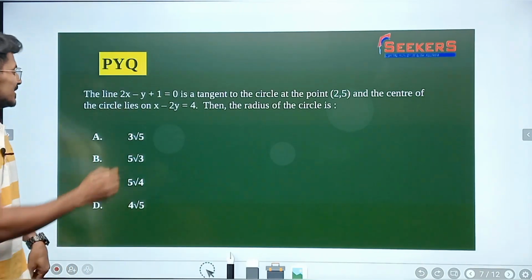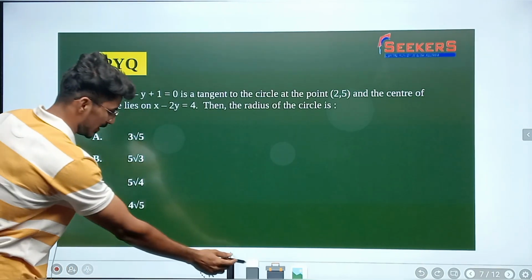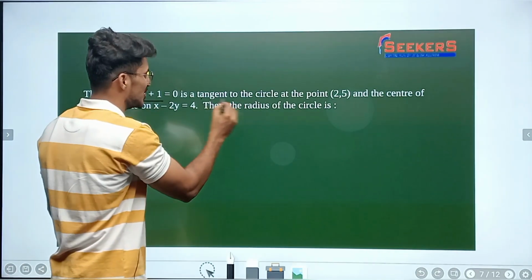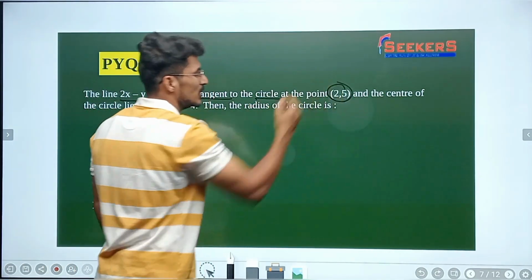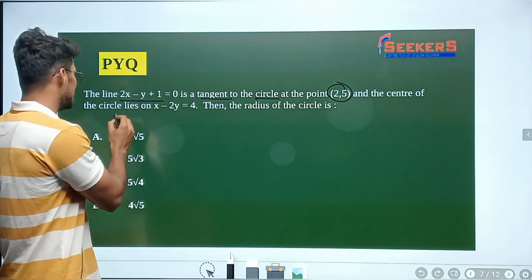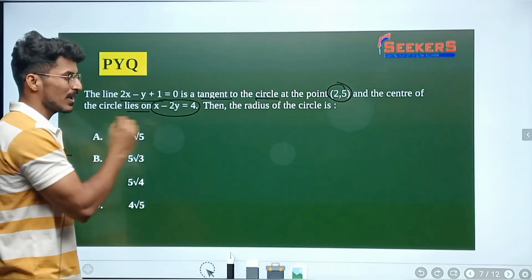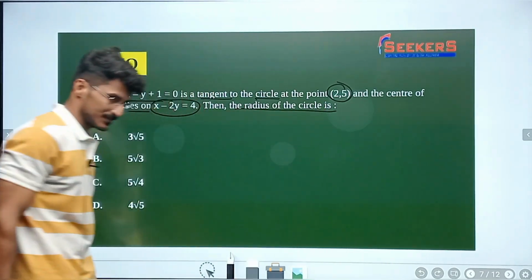Look at the first question. The line 2x plus y is equal to 1 is a tangent to the circle at the point 2 comma 5, and the center of the circle lies on x minus 2y is equal to 4, then the radius of the circle is dash.